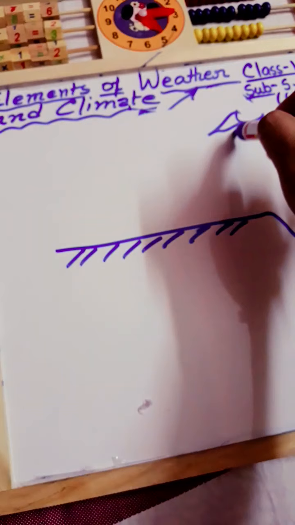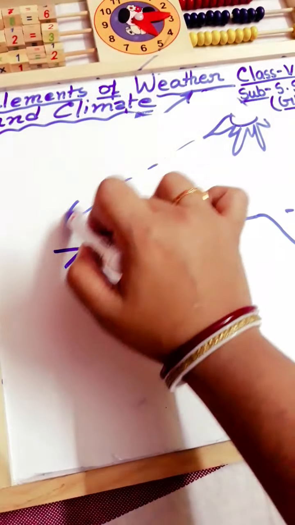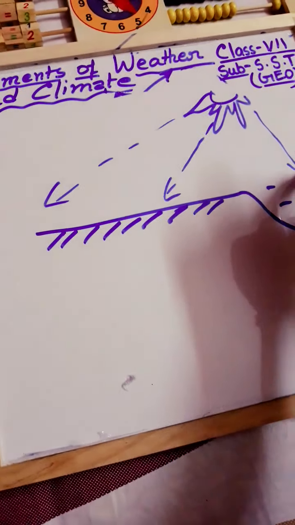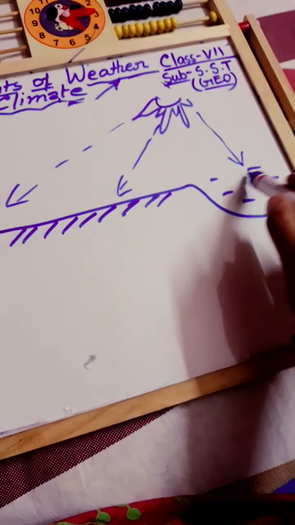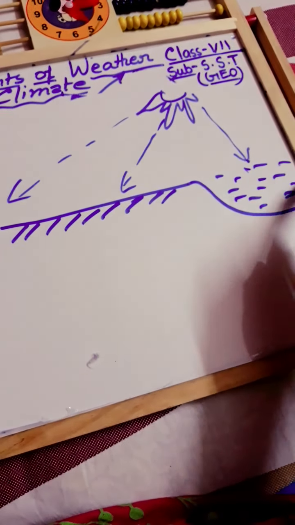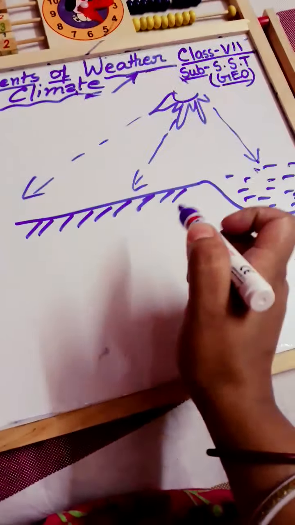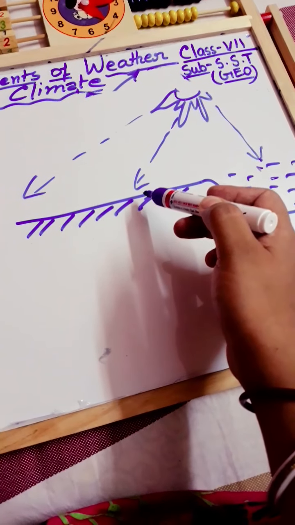When the sun rays come to the Earth's surface, in a land area or any water bodies or oceans, anything you can imagine, in which manner the Earth's surface receives the sun's energy is known as